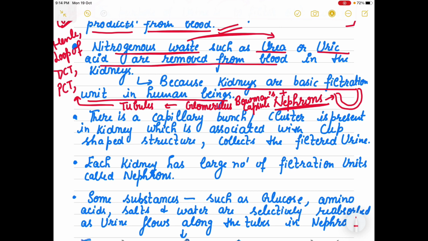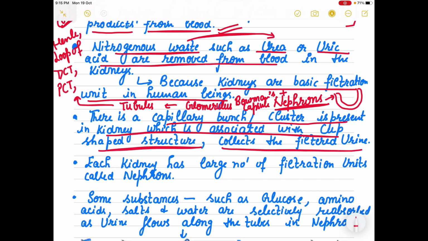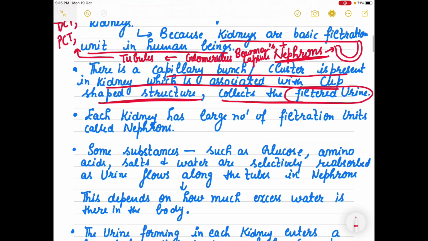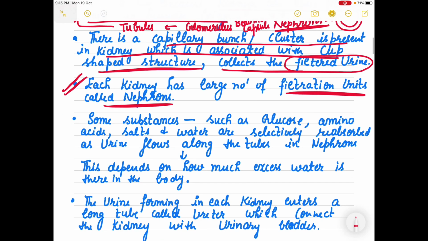This is done by the kidney, which has a capillary bunch, and it is present in the cup shaped structure, and finally which collects your filtered urine. Each kidney has a large number of these filtration units which are known as nephrons, and they are millions in number. Now this is the structure, right? And this moves through the tubes.